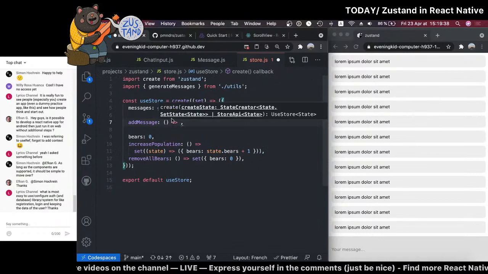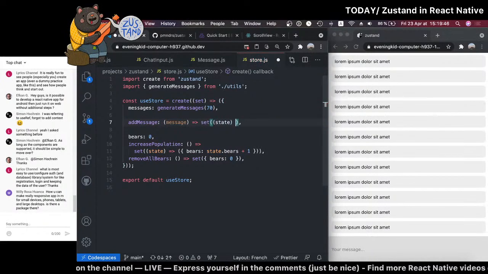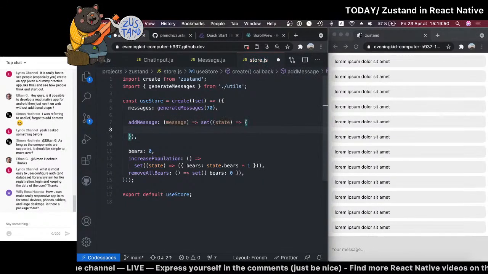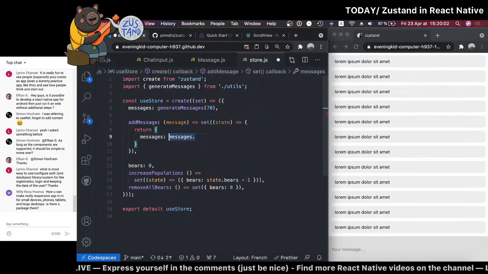So add message should take a message. So I guess this is how it works. And then we do set, and this function should return a new state. So that's what we have for Redux. So I guess here we could do return, and messages would be state messages.